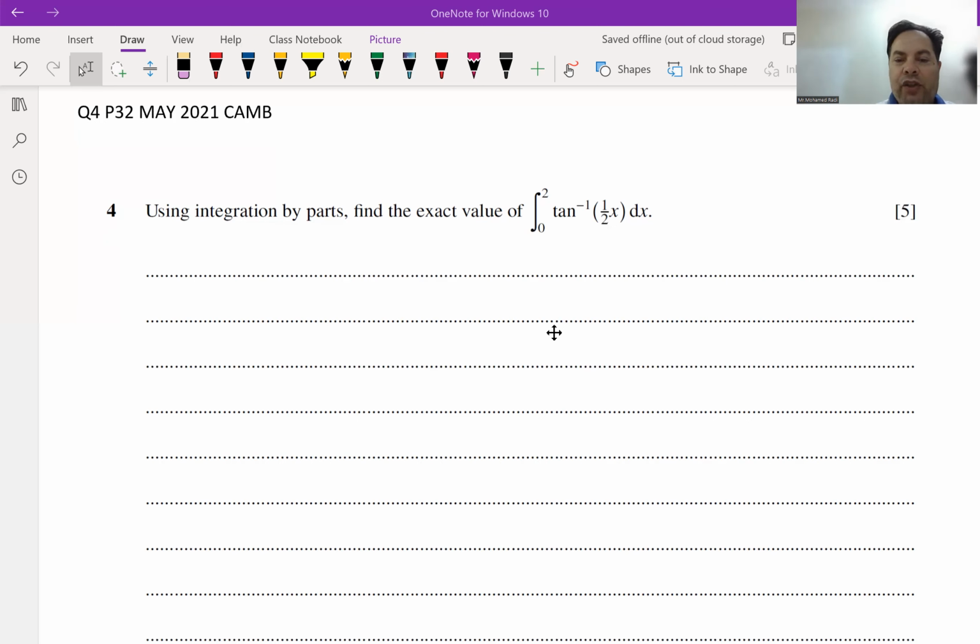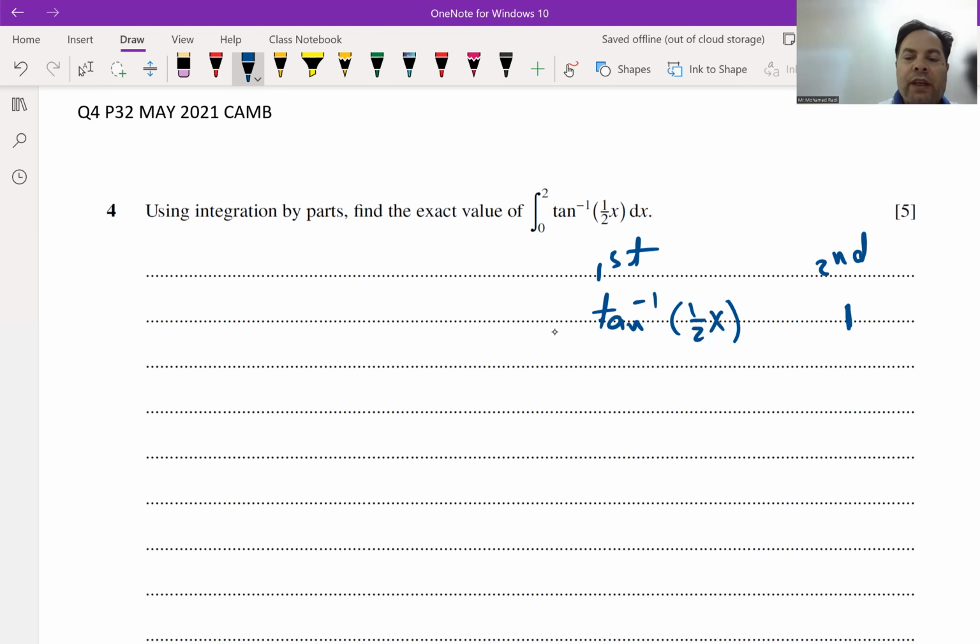Because I can differentiate this function easily, I use it as the first, tan⁻¹ of half x, and the second will be 1, multiplied. The first one you have to differentiate, but the second one you have to integrate.